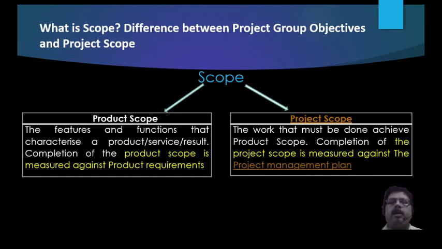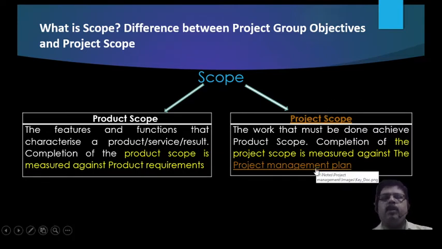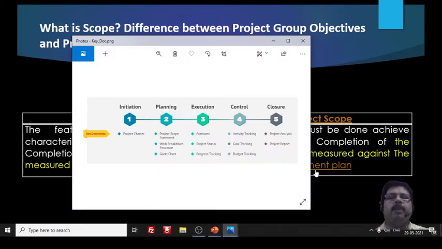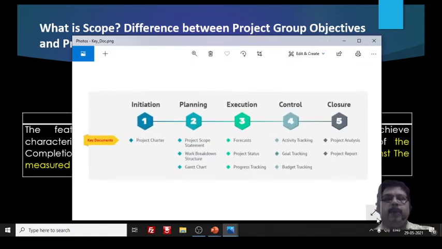That means product scope is based on the requirement of the product, whereas project scope is based on the project management plan. Now, to understand what the project management plan is, we will click on what is a project and how it is constructed, because I have some diagrams to demonstrate to you. I hope it is clear.